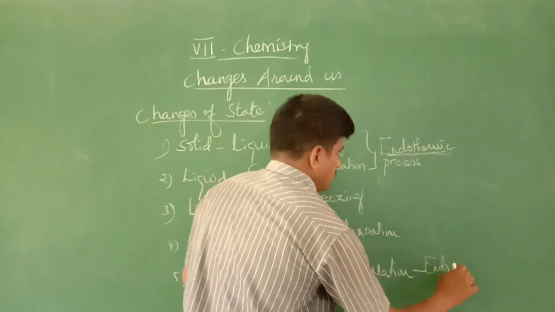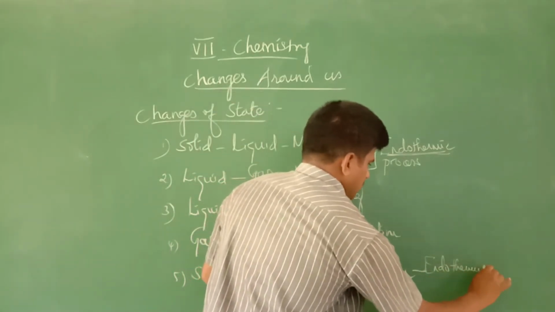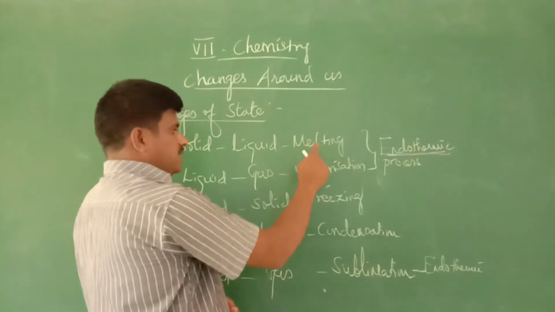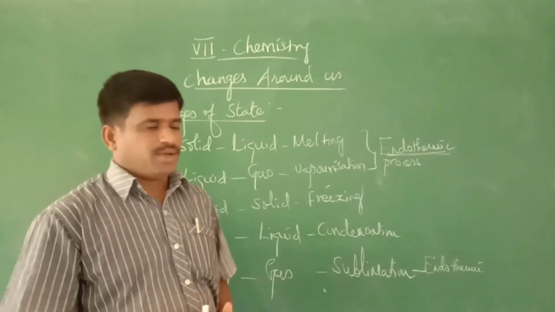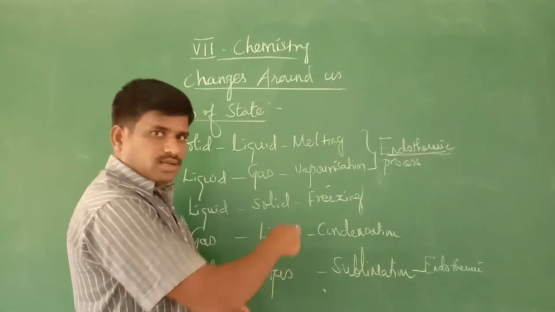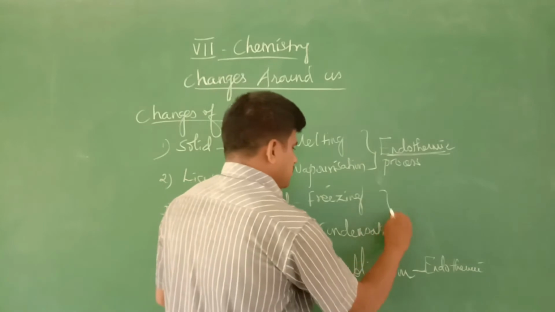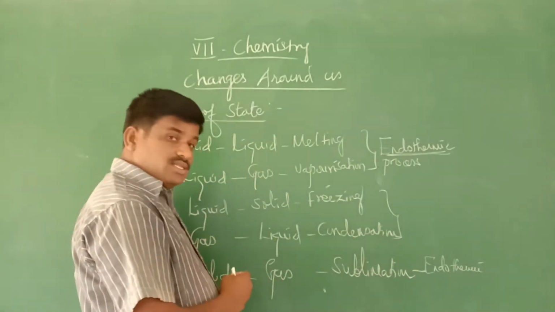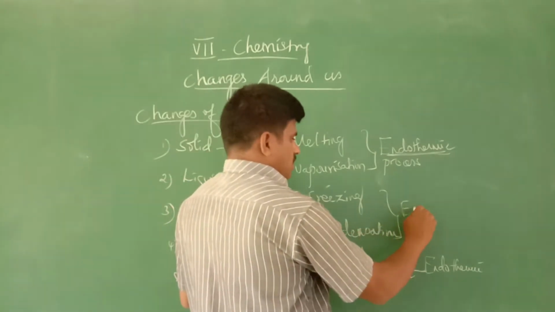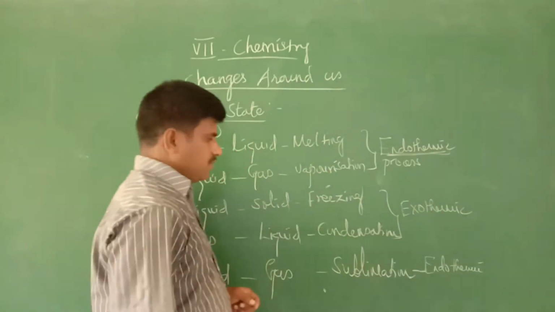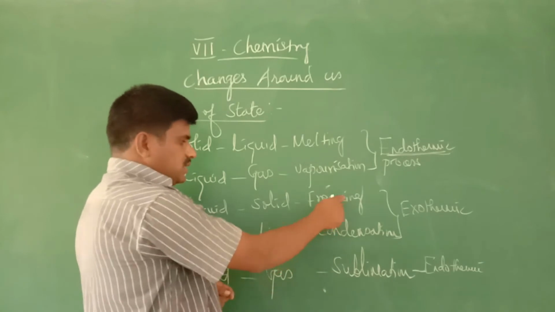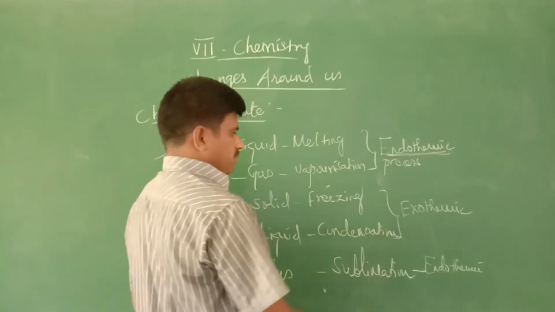This should be understood, you should listen carefully. Melting, vaporization, sublimation, these processes are endothermic. Then 3 over, remaining 2: the freezing and the condensation. Opposite of this, these 2 processes are exothermic.